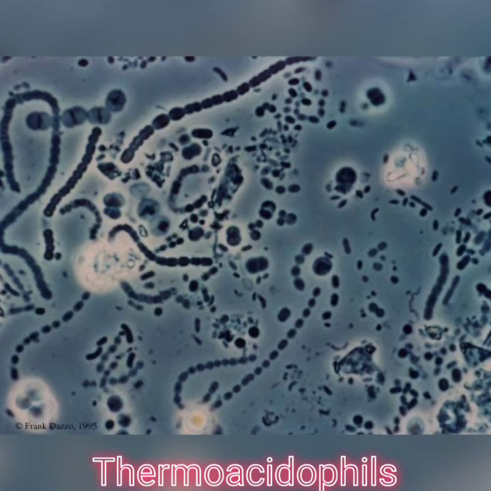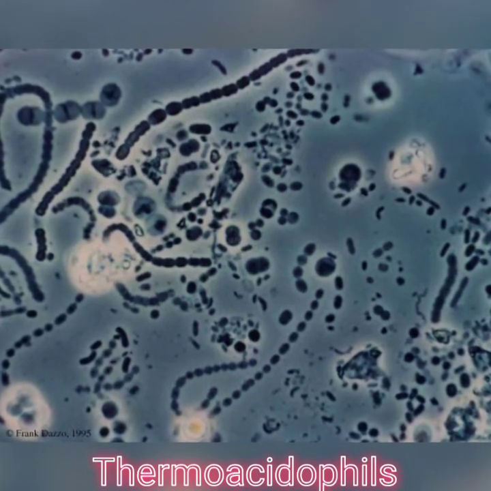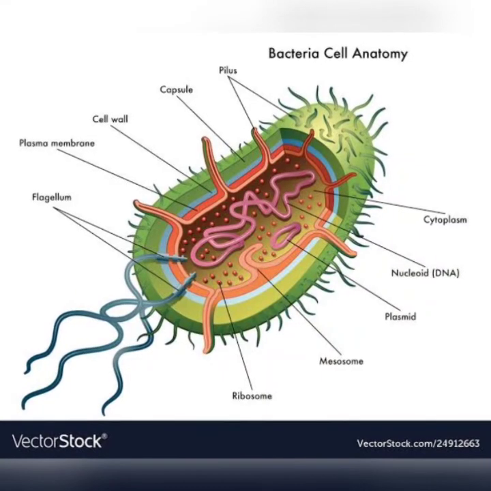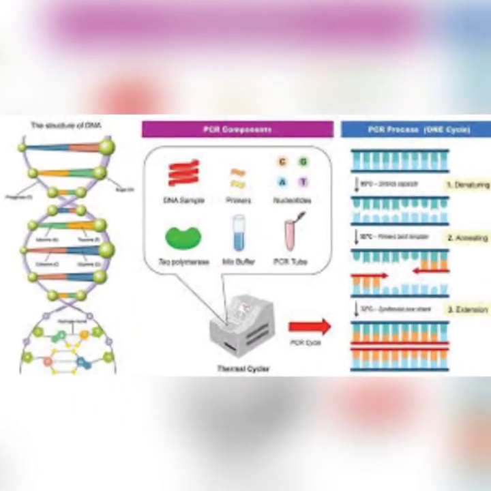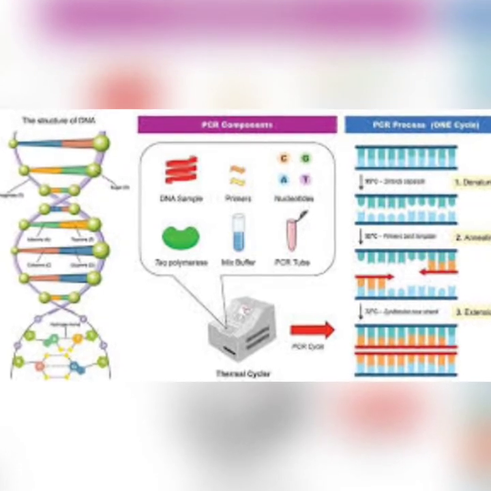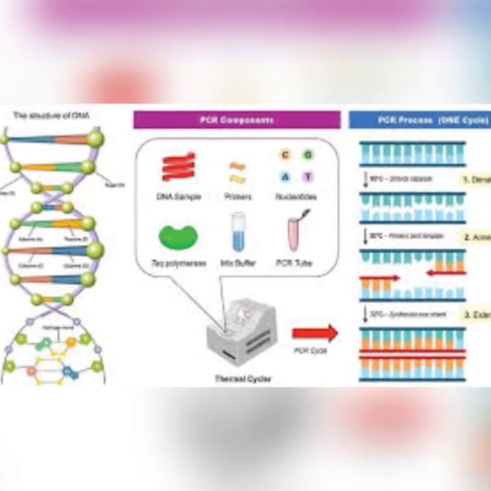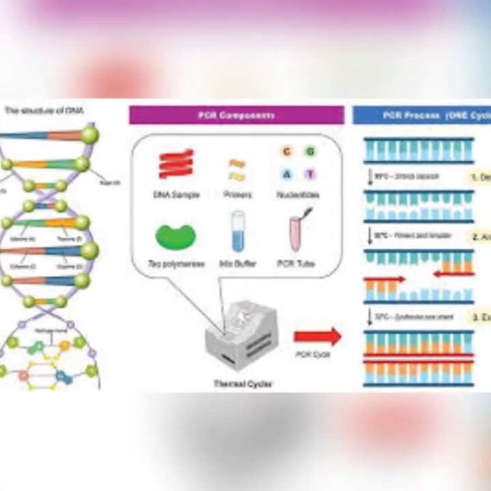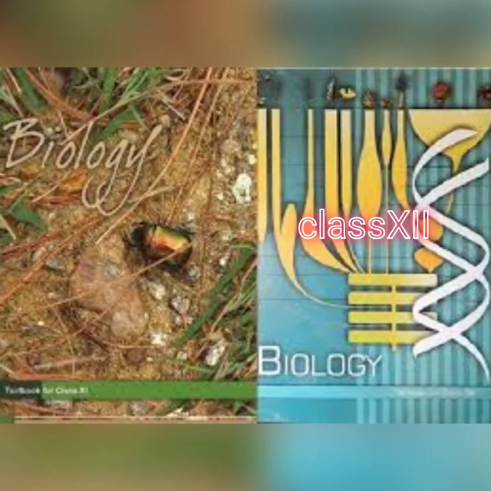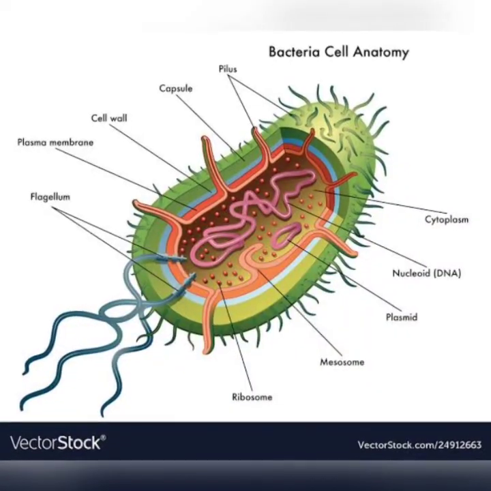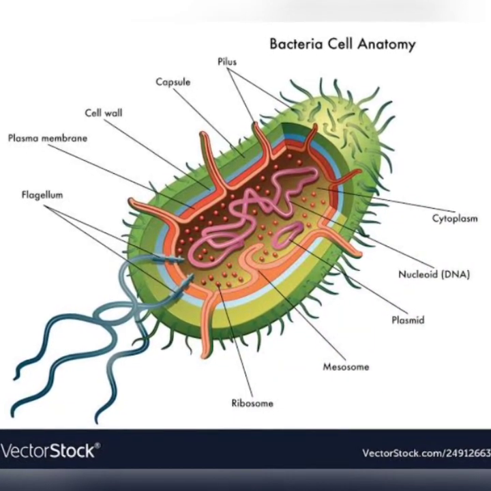Thermus aquaticus has a very important role in biotechnology, because the polymerase enzyme obtained from Thermus aquaticus is used in PCR technique that you will study in class 12th. So this was all about the archaebacteria.